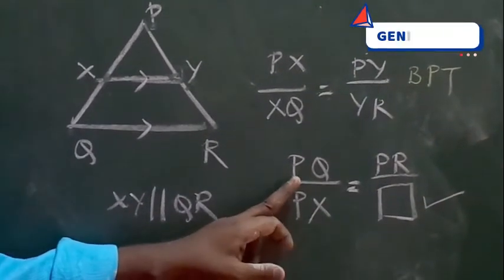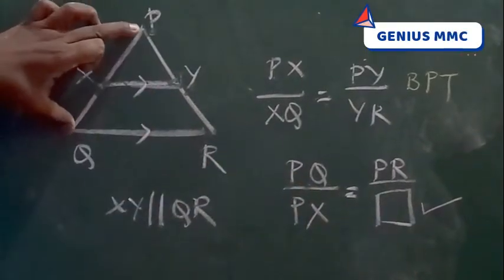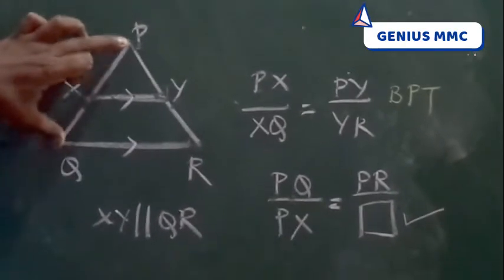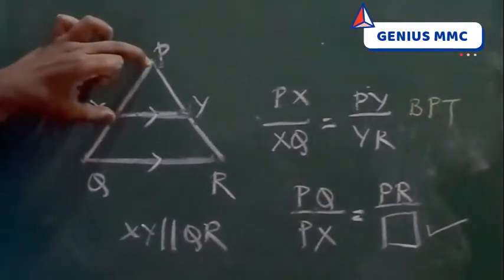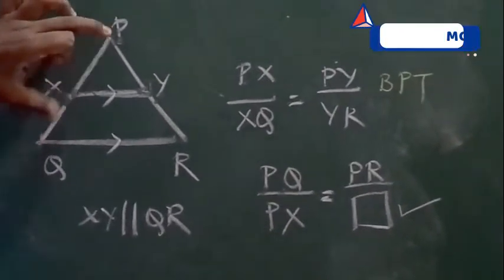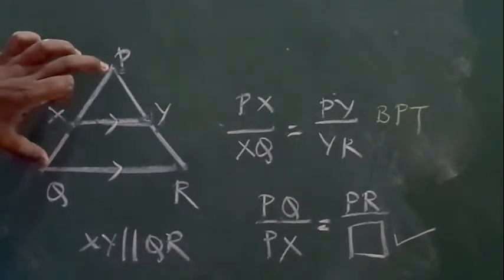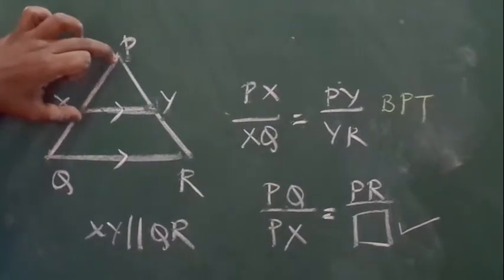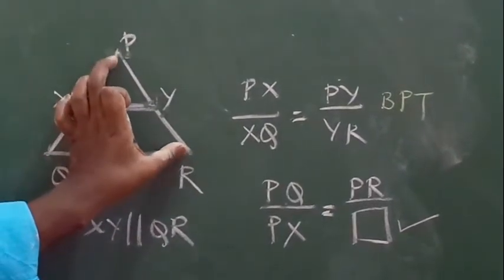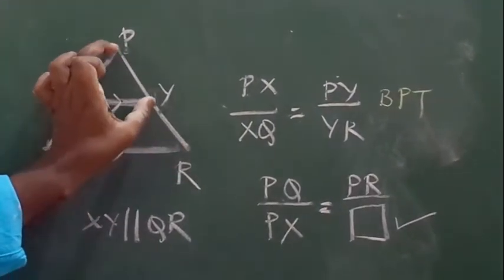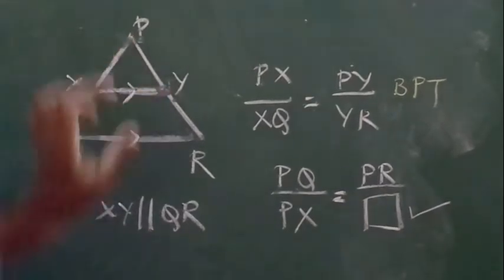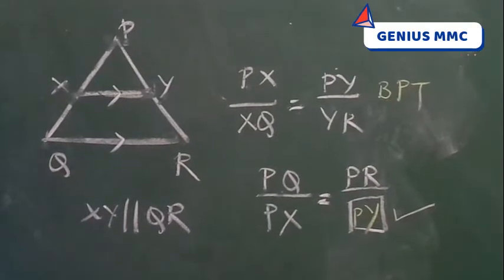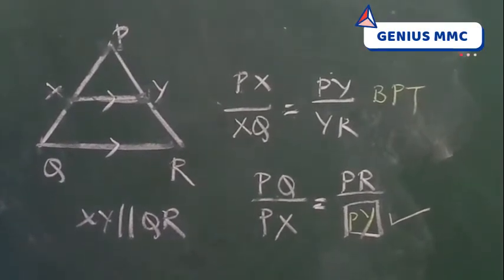Observe the side here, PQ. This side of the larger triangle. Observe PX. This is the smaller triangle side. PQ is the bigger triangle side, PX is the smaller side. Next, what else have they given here? PR is given. Then which side do we have to write? The smaller side. Which is that smaller side? PY. I think you are clear.